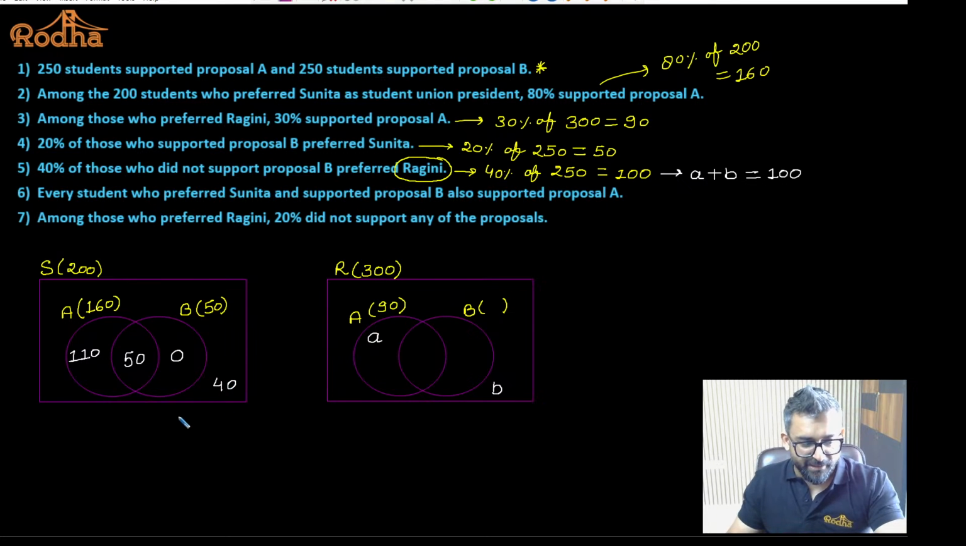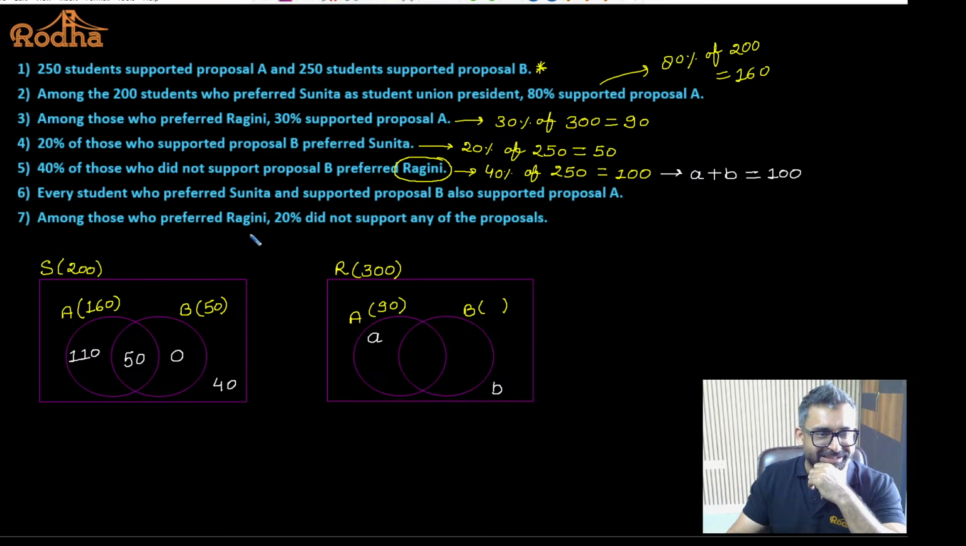Yes guys, please tell me. This will become 0. Yes. Okay. 0, 50, 110, this will become 40. Fine. What else do we have?